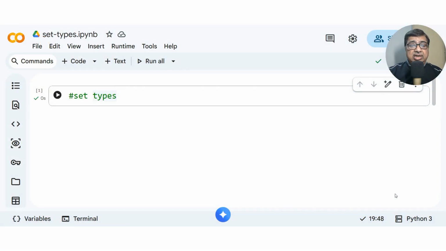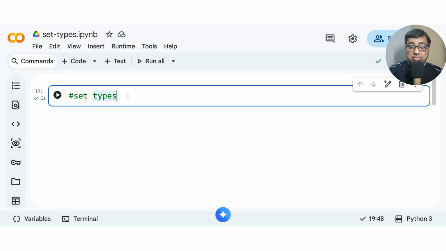Namaskar. Let us understand the type of data known as set type in Python. There are two set types in Python. One is called normal set and another is called frozen set. So what is a set type? That means it is a collection where I can have unordered data. That means I cannot index on that data, and I have a unique data set.